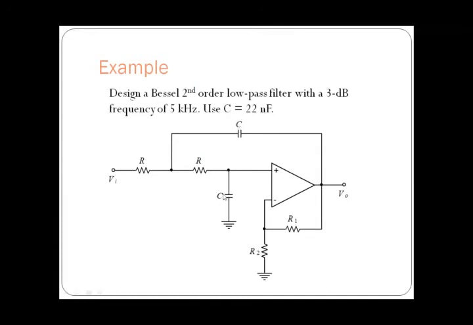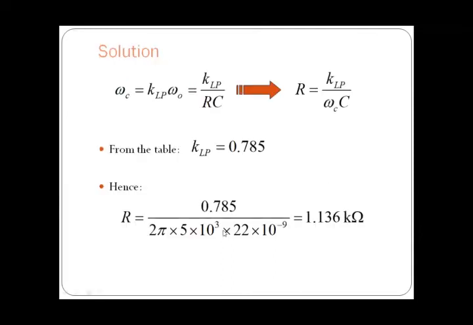We have to design a second order low pass filter. Design means with the help of the given values, we have to find the remaining values. So C and the critical frequency are given, and we have to find the R value, the R1 value, and the R2 value. So this is our problem.